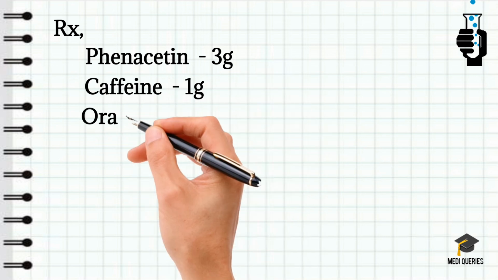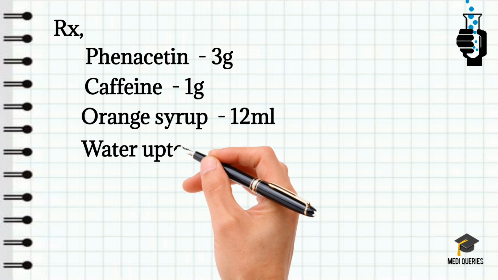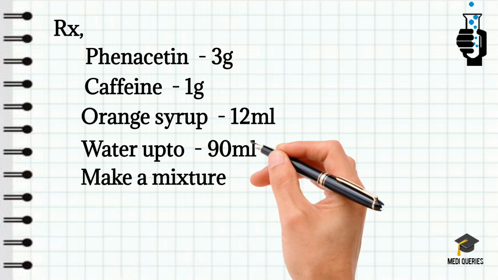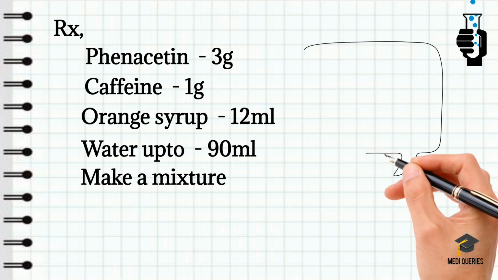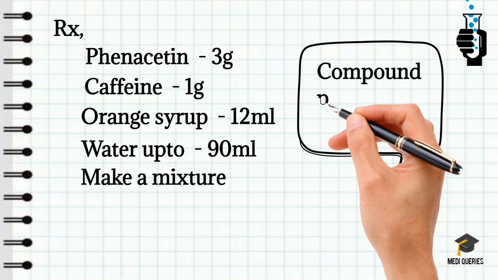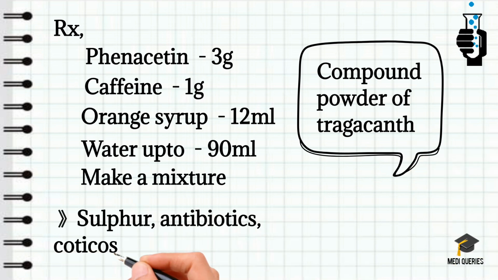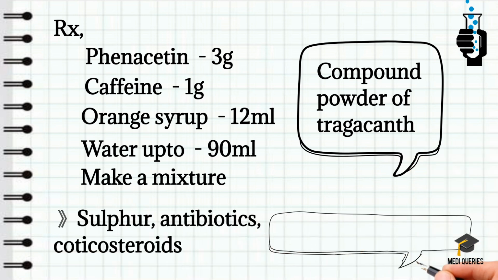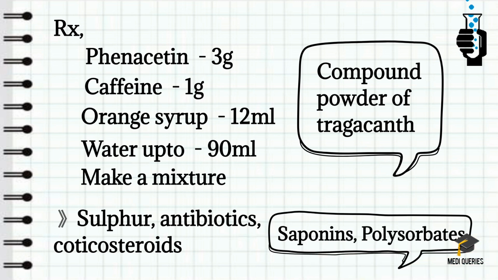Observe the formula here: phenacetin, caffeine, orange syrup, water, make a mixture. In this prescription phenacetin is an indiffusible substance, so compound powder of tragacanth or mucilage of tragacanth simply needs to be added as a suspending agent in order to make a suitable, stable suspension. This is how we overcome the incompatibility. Similarly, drugs such as sulfur, antibiotics, and certain corticosteroids are insoluble in water and difficult to wet with water.